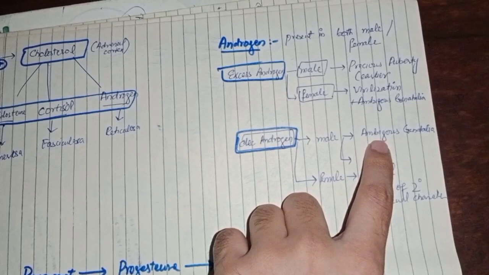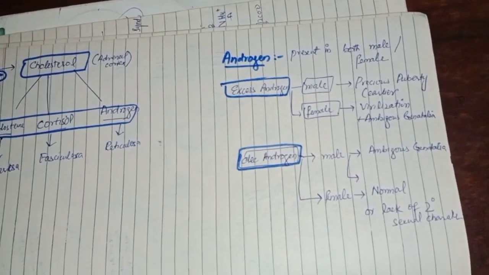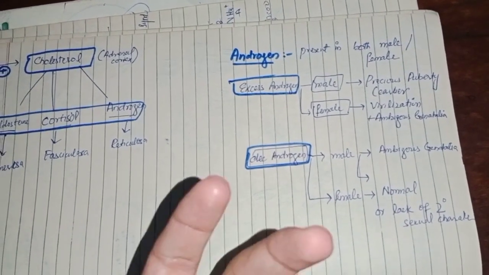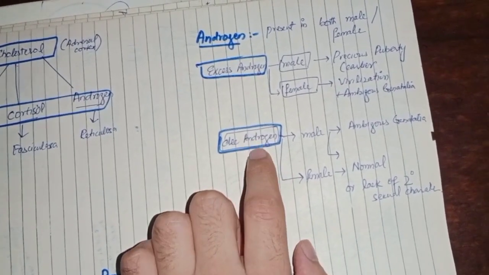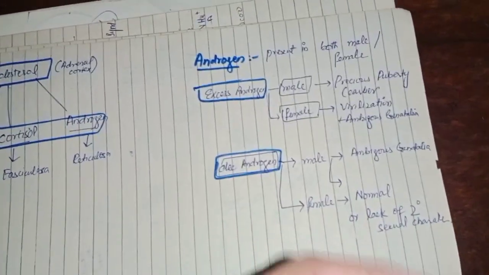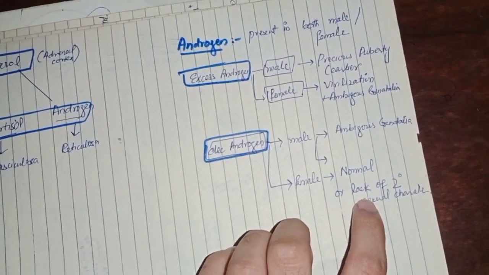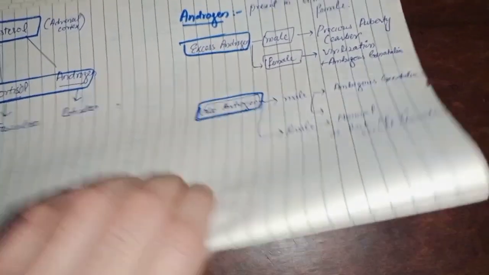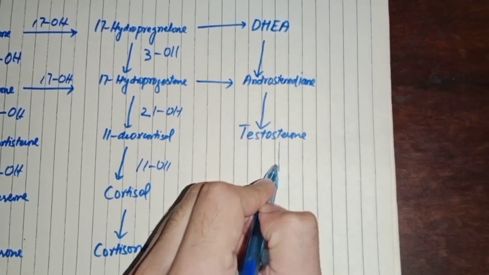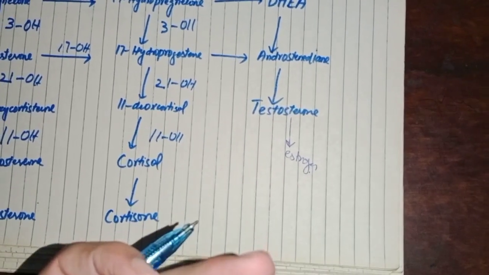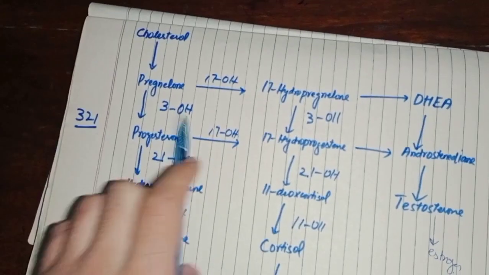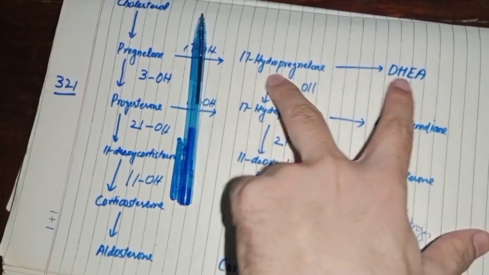The male will have ambiguous genitalia, because these hormones are necessary for the proper development of external genitalia. And when this patient is a female and she is having decreased androgen, so what will happen to the female? She will be either normal or she will have lack of secondary sexual characters. And why this lack of secondary sexual characters? Just because in the female, testosterone basically converts into estrogen, and this estrogen is necessary for the development of the secondary sexual characters. So deficiency of the 17 hydroxylase will shut down these two pathways.